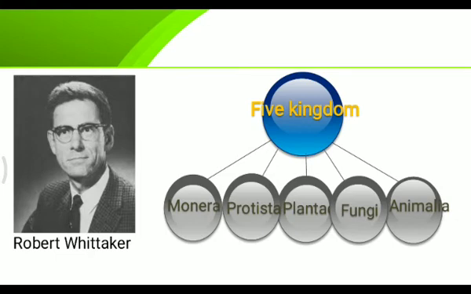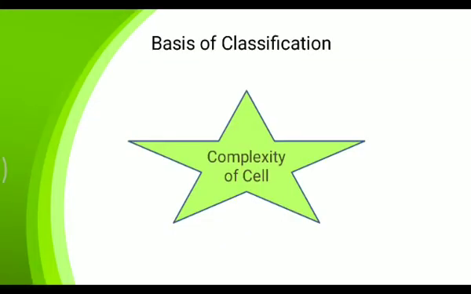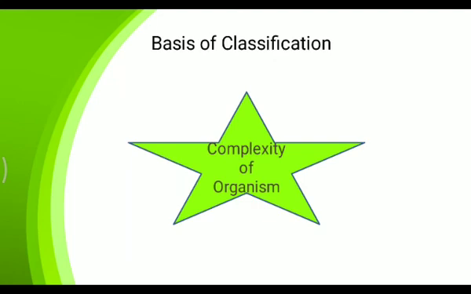Further, now, what is the basis of the classification? First basis of the classification is how complex the cell is. And so I said prokaryotic cell, eukaryotic cell. So the complexity of the cell here increases. The whole kingdom can be classified as prokaryote and eukaryote. Another criteria is the complexity of organism. How complex the organism is.